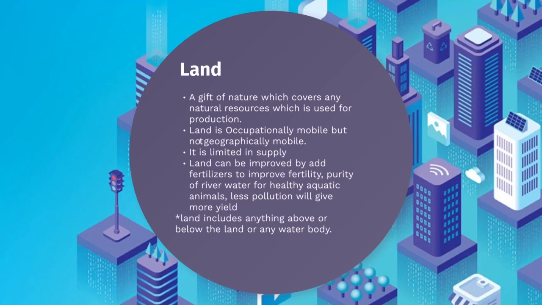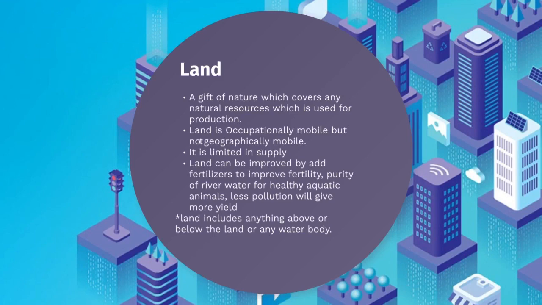Occupationally mobile means that you can switch from one occupation to another, like you can graze animals, but then you can also switch to growing crops on that same land. But it is not geographically mobile. Geographically mobile means you can move that factor of production from one place to another.